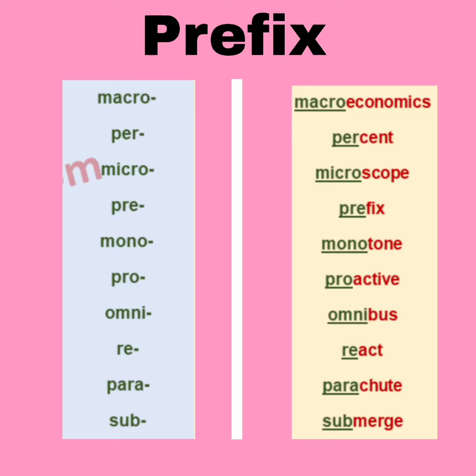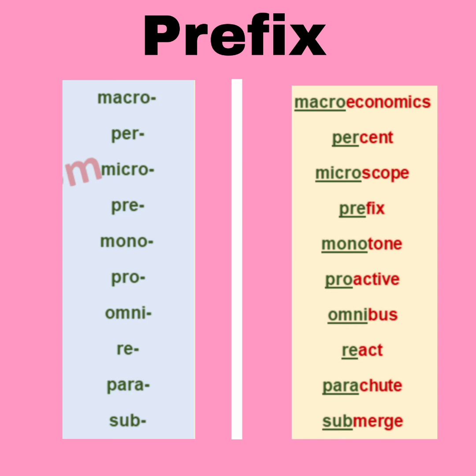Some more examples, like economics. Macro is the prefix and the new word is macroeconomics. Cent, percent. Scope, microscope. Fix, prefix. That is totally in line with the heading. Tone, monotone. Active, proactive. Bus, omnibus. Act, react. Chute, parachute. Then merge and submerge.